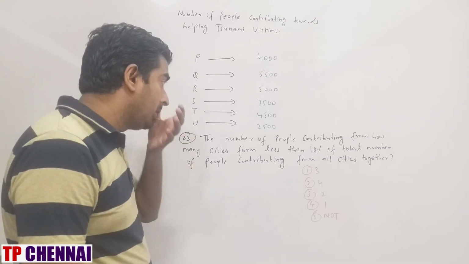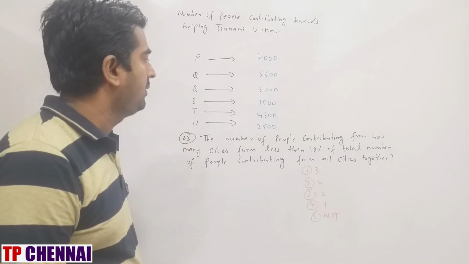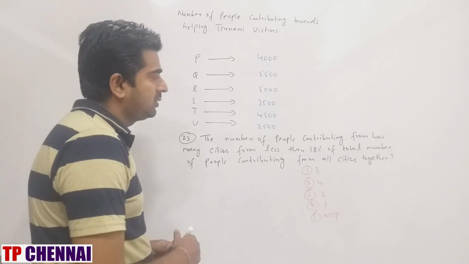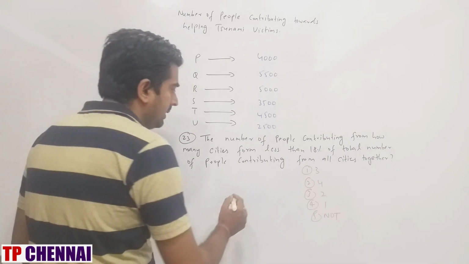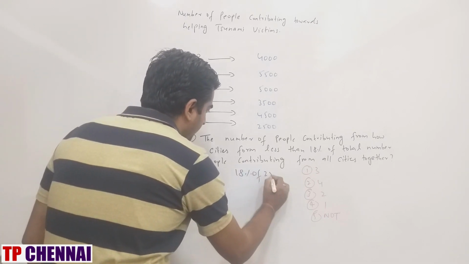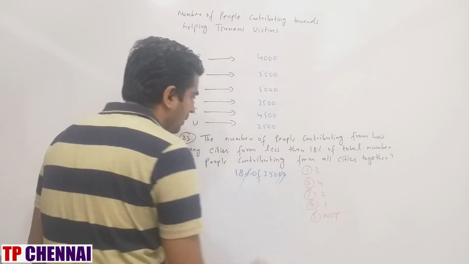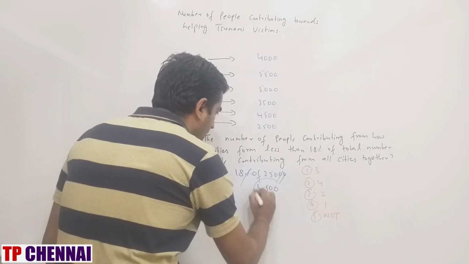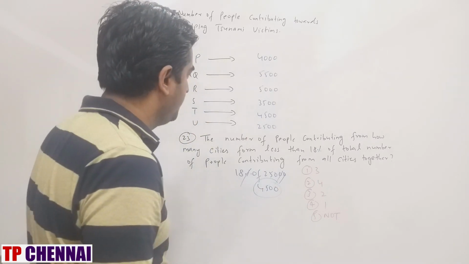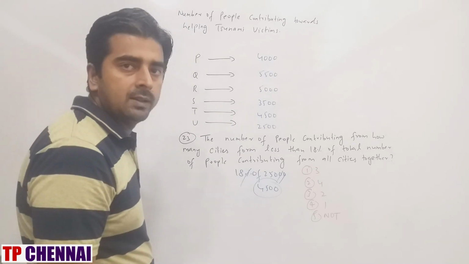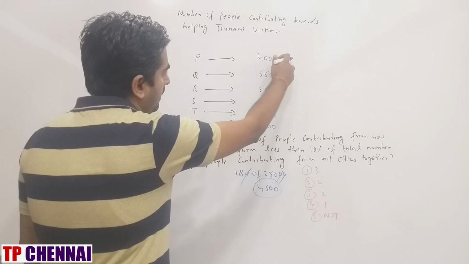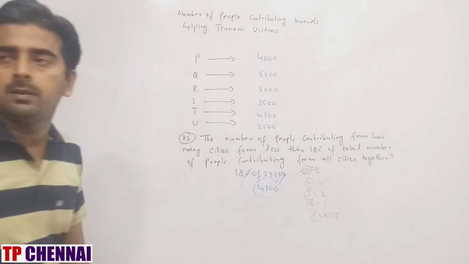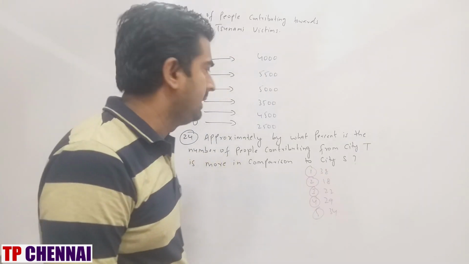The number of people contributing from how many cities form less than 18% of total number of people contributing from all the cities together? All the cities together, just now we have calculated, which is 25,000. So 18% of 25,000 percent, 00 is gone. This is 10. 25 into 18 is 50 into 9, which is 450. So 4,500. Now from the table, we just have to see what are the cities where the values are less than 4,500. So 1, 2, 3. So my answer is first option, which is nothing but 3. So I hope you are clear with the previous question. Now we will see next one.